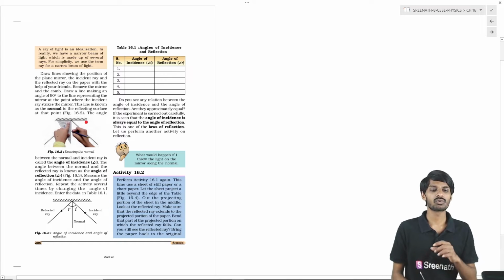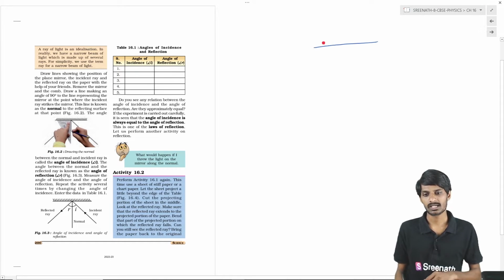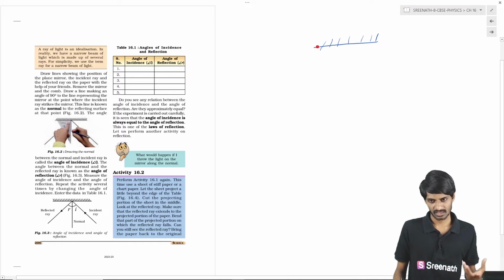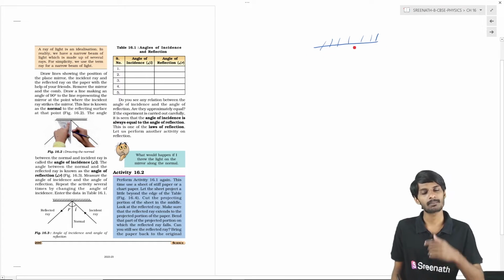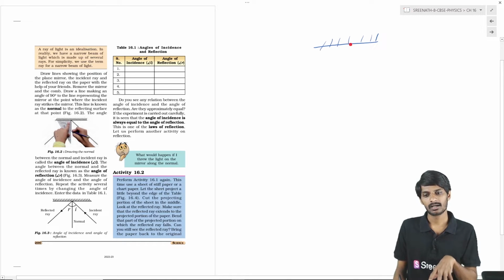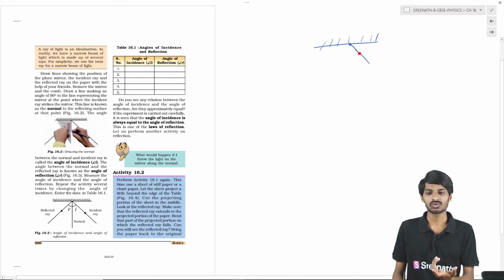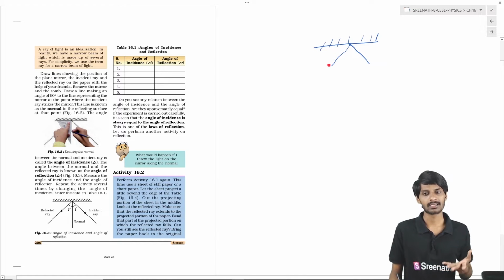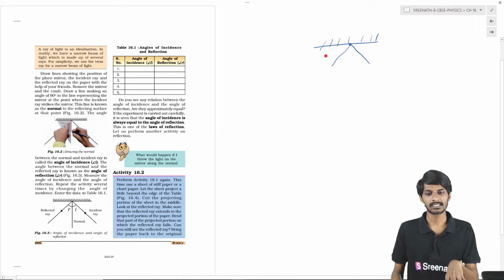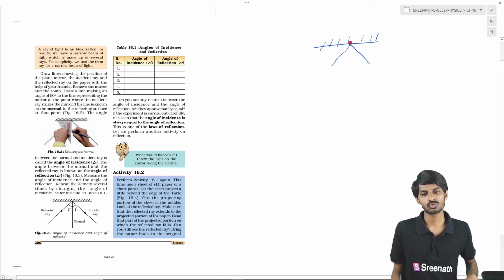Okay students, now remove all those apparatus. This is the plane mirror you have placed, and at this point light is incident, and in this direction that light is incident. So draw a line along the light path, and in this direction that light is reflected from the mirror. So you have to draw a line again in this direction. Okay students, so finally this is the thing. Now you have to draw a straight line which is making 90 degrees to this